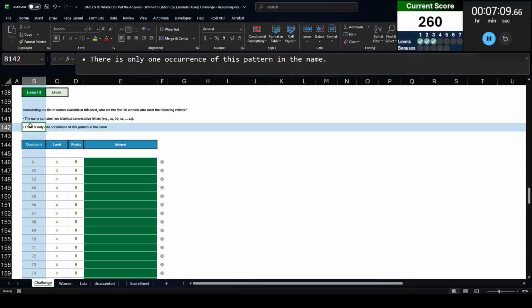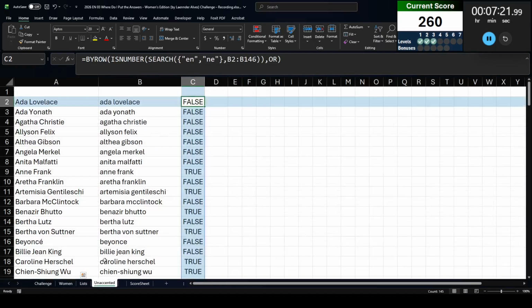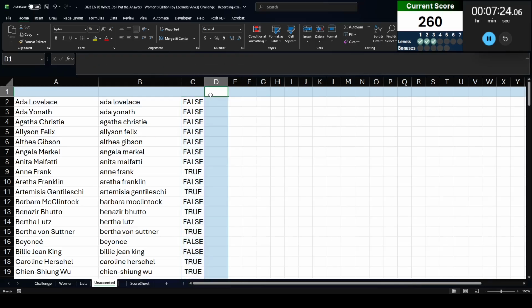Now, when I did this case live, this is where I screwed up. I forgot to only count for when this happens once. And so from level 4 on out, I messed up. A lot of people messed up Estee Lauder because she has the accent in her name. I was actually fine with that. It was just I counted any instance of a double letter.